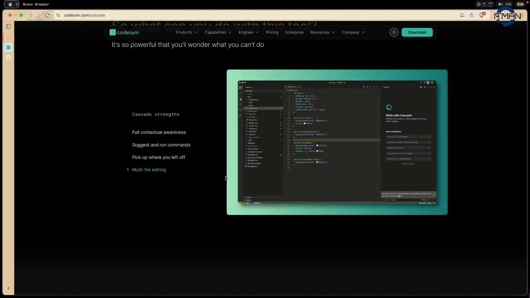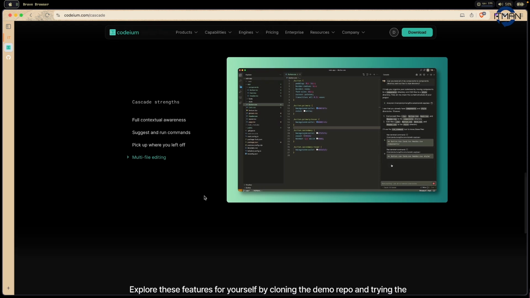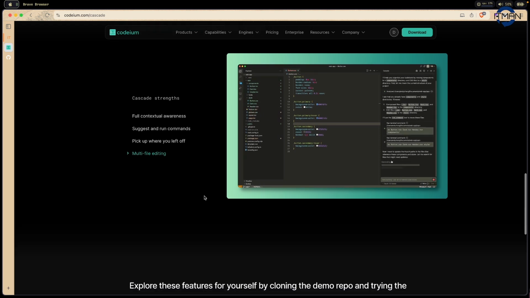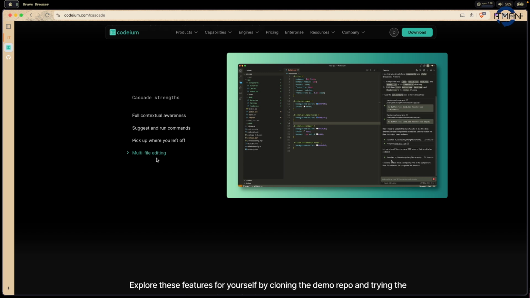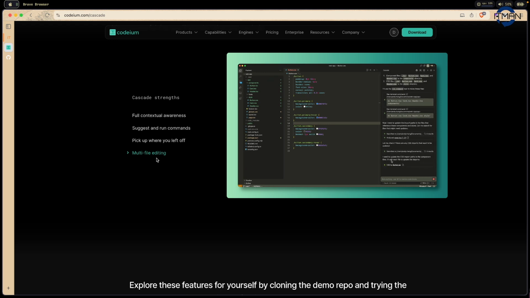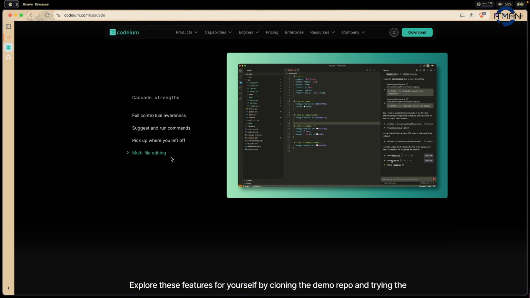Now, normally, I think a lot of editors, even VS Code right now, have multi-file editing. I would say Cursor is the famous one and the more interesting tool for this feature. I use Cursor Compose a lot, so I can work on multiple file edits at one time in a conversation and the chat adjusts the way I work.